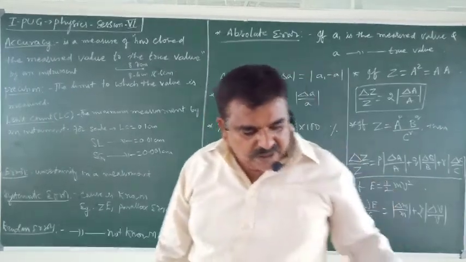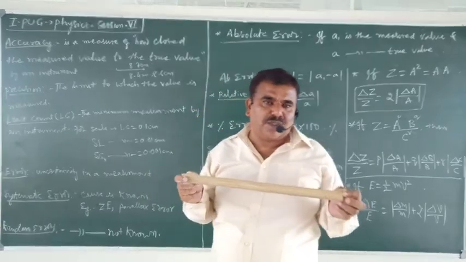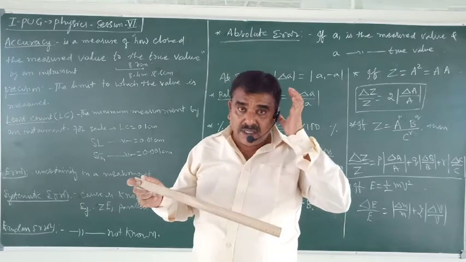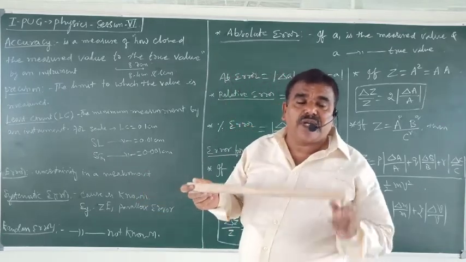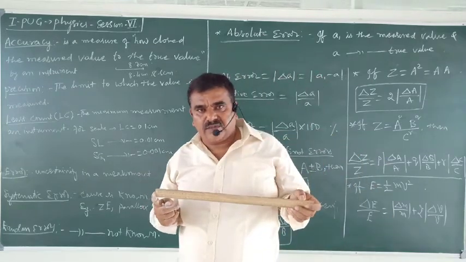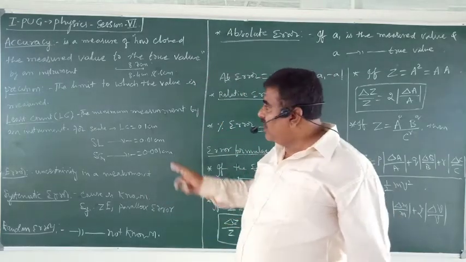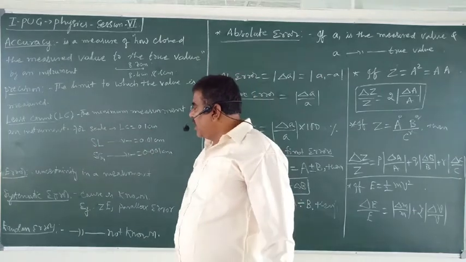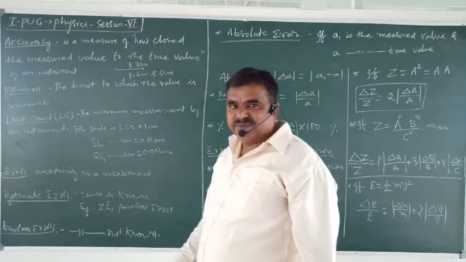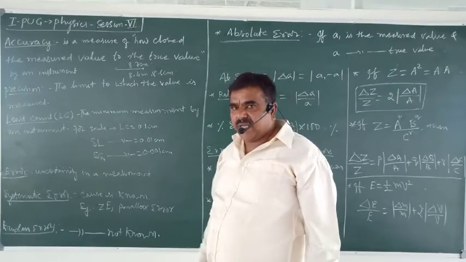Using any instrument, suppose you take a scale, in this scale, what is the least possible measurement? 0.1 centimeter. Below that you can't measure. That is the minimum measurement that you can make using this ordinary scale or the scale from your geometry box. That minimum measurement by an instrument is called least count. The name itself says. For a scale, least count is 0.1 centimeter.